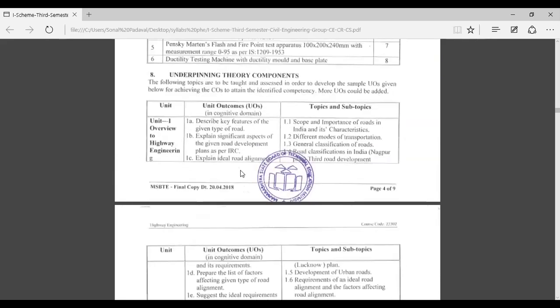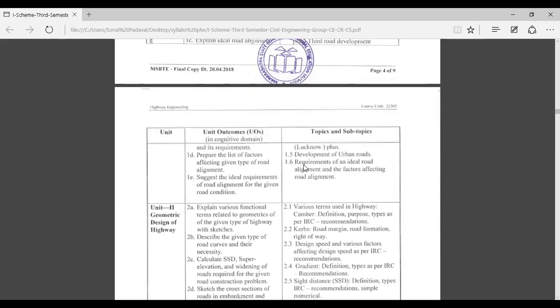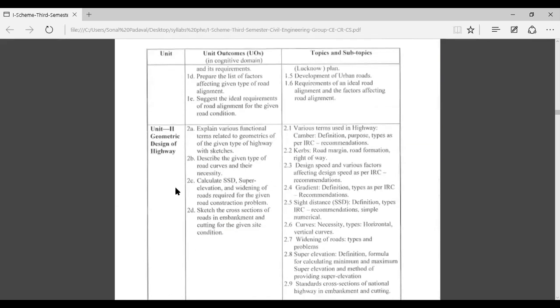Basically, this chapter deals with the construction or the basic design of roads. Then the second unit is geometric design of highways.